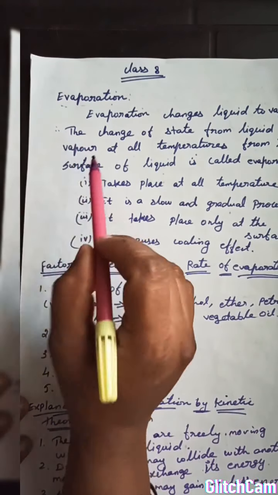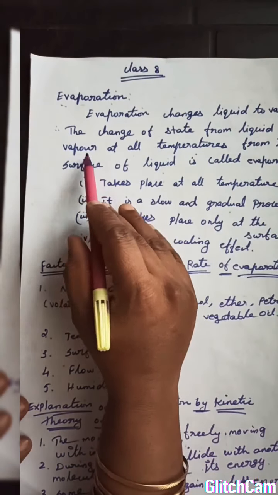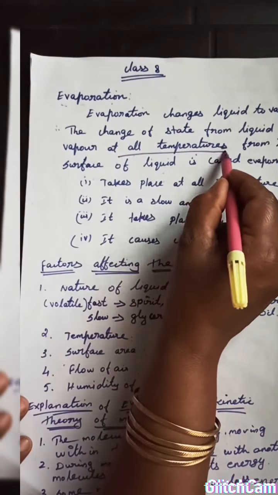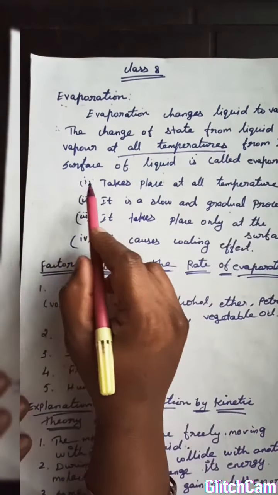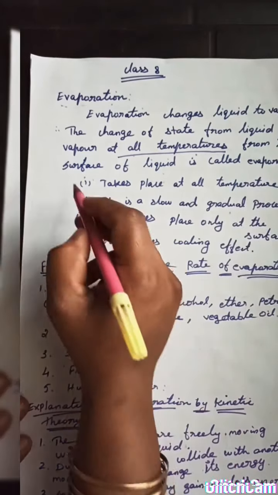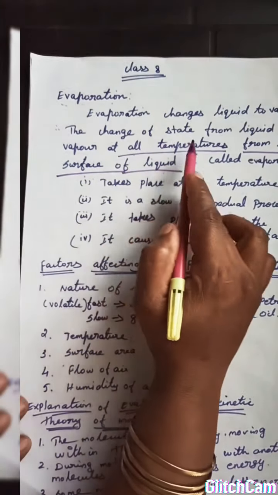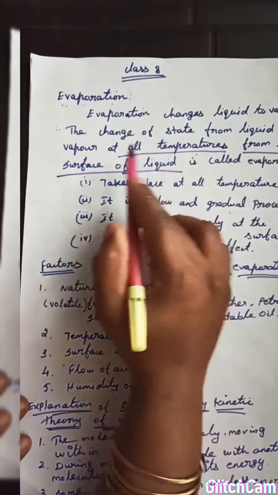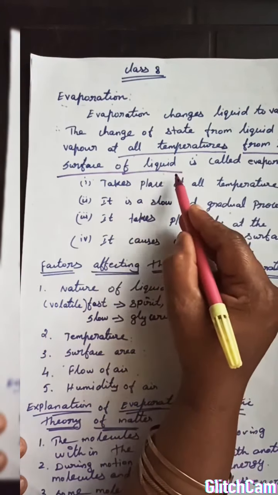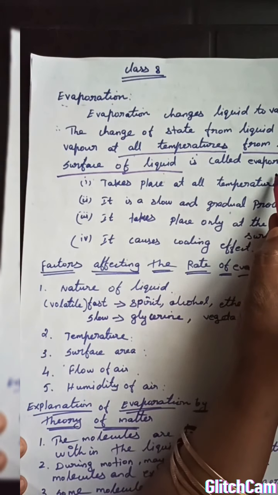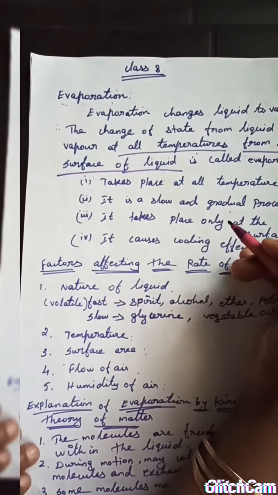The important point is that the change of state from liquid to vapor at all temperatures below its boiling point, only from the surface of the liquid, is called evaporation. So evaporation happens only below the boiling point.